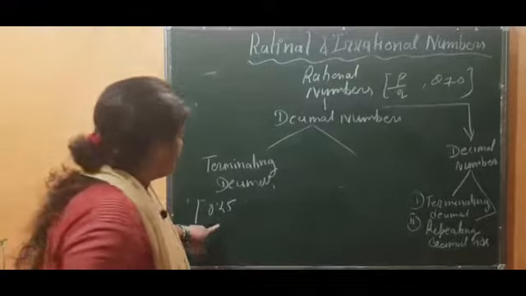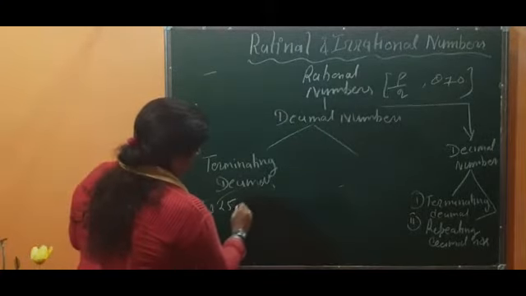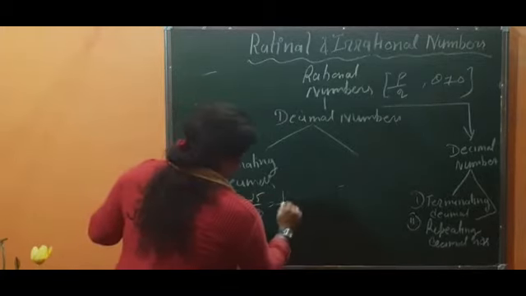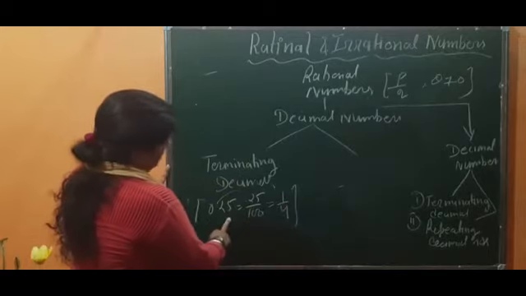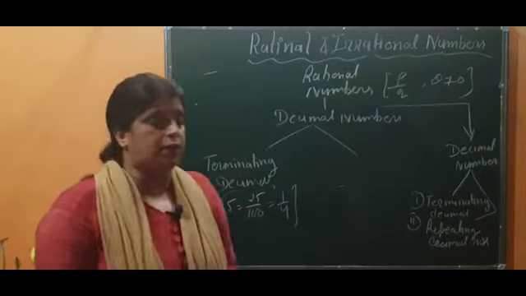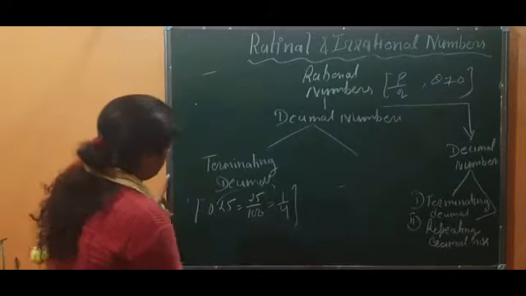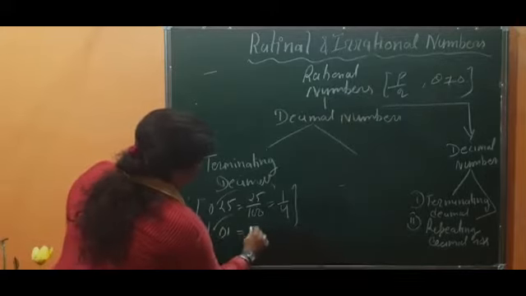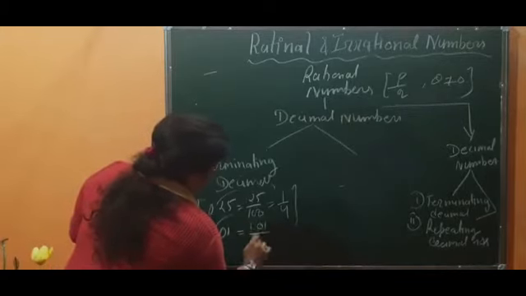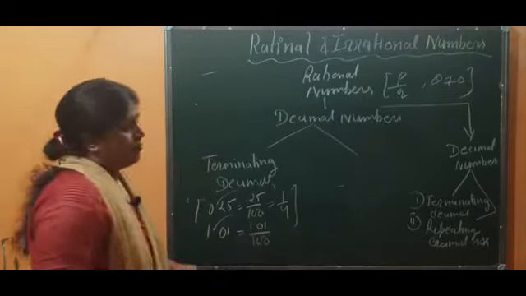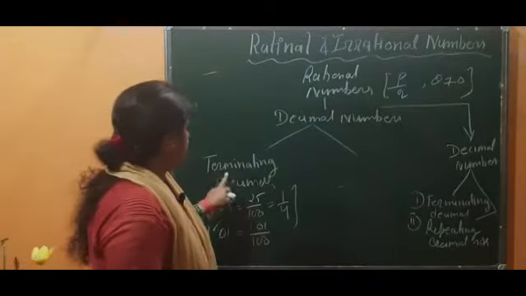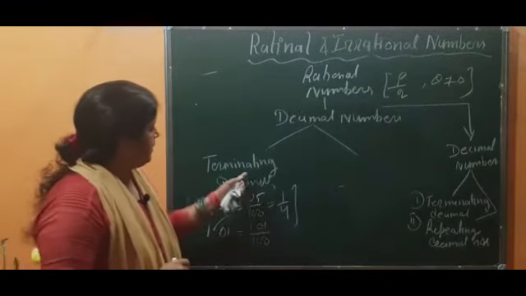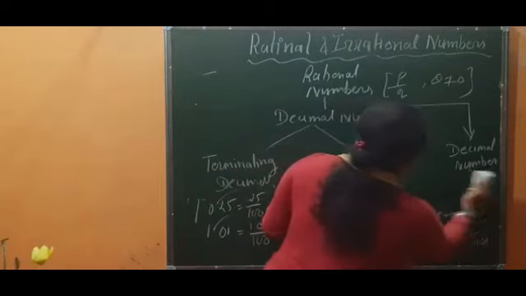How can we say it is a rational number? We will remove the decimal sign, we will get 25 by 100, and if we want to reduce it, we can write it as 1 by 4. So we can see that we can write a terminating decimal number as a fraction, that is as p by q. So this is a rational number. Another example you can take is 1.01, a terminating decimal. When you replace the decimal sign, it will be 101 upon 100. So this is a rational number. So I hope it is clear what a terminating decimal is, okay. That can be written in the form of rational numbers. So terminating decimals come inside the rational numbers.